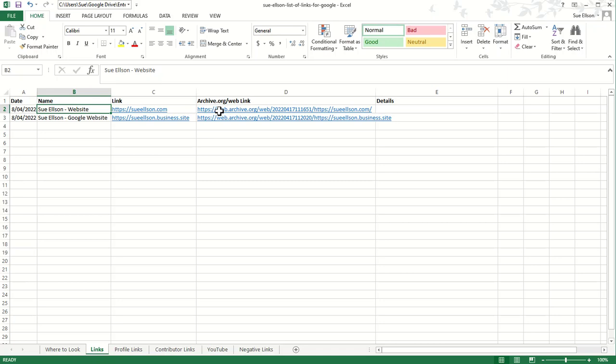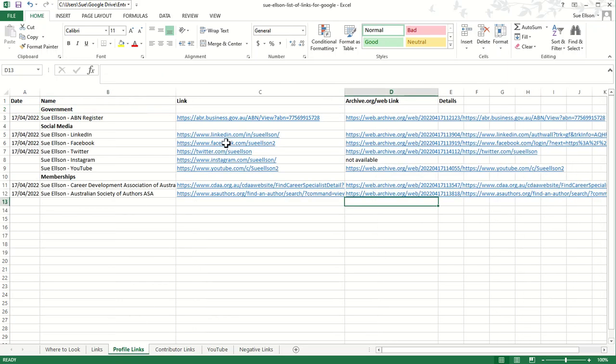Now, some websites, when they're published, block the ability for archive.org to view it. And you will notice that here on my LinkedIn, it says there's an authority wall and it's not going to provide the link. But you can see I've still attempted to do that archive.org link.